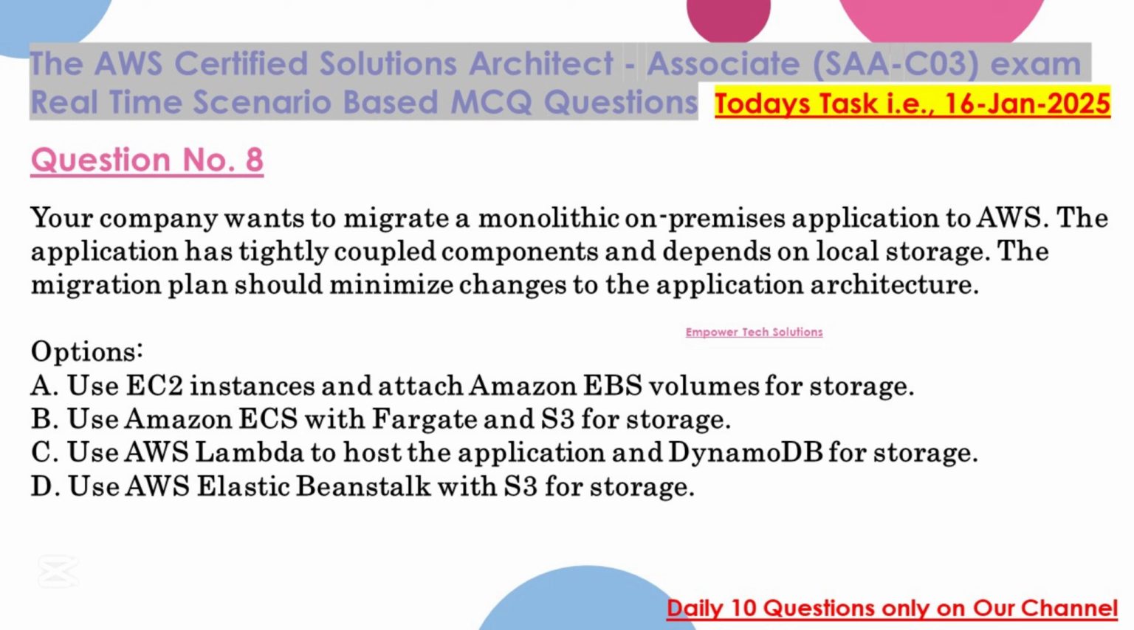Options: A. Use EC2 instances and attach Amazon EBS volumes for storage. B. Use Amazon ECS with Fargate and S3 for storage. C. Use AWS Lambda to host the application and DynamoDB for storage. D. Use AWS Elastic Beanstalk with S3 for storage.